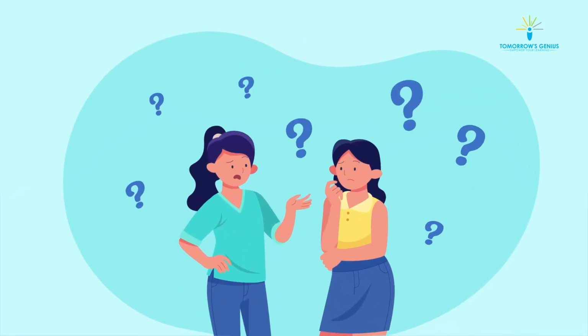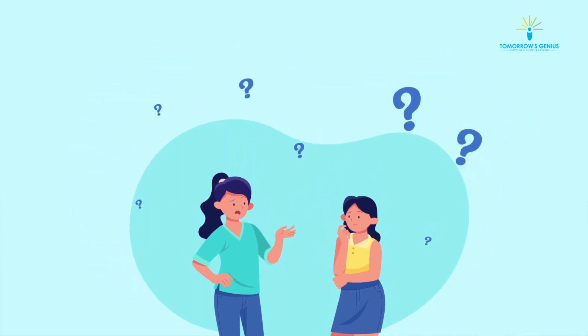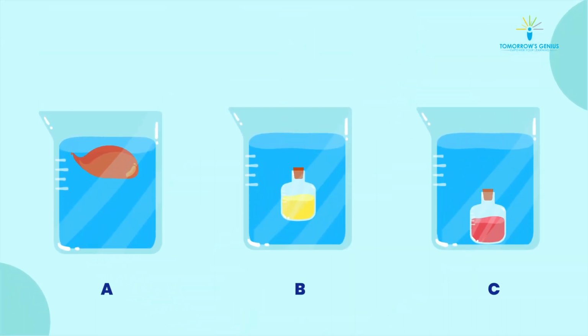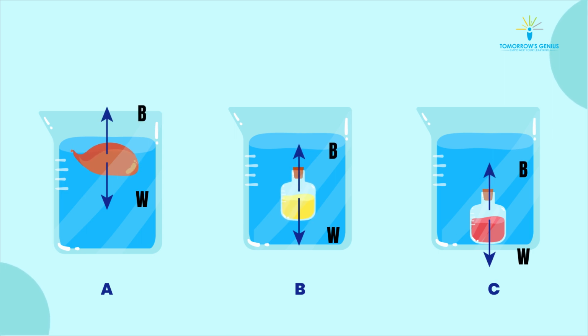When does an object float or sink? When any object is immersed in fluid, there are two forces acting on it. Its weight in vertically downward direction and buoyant force in vertically upward direction.